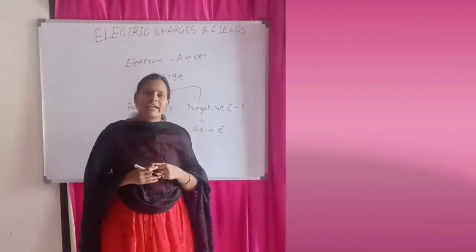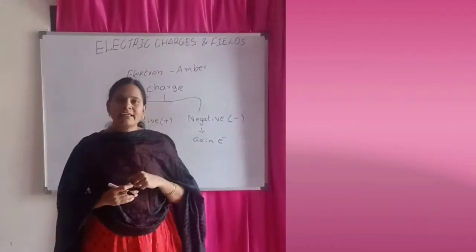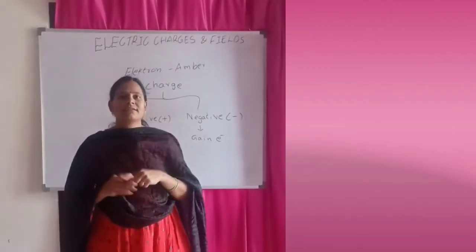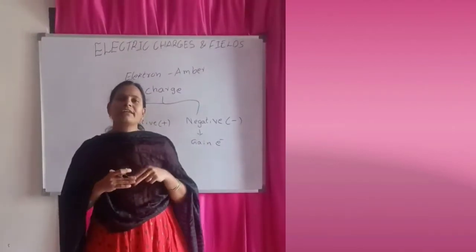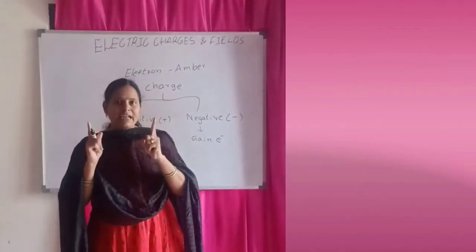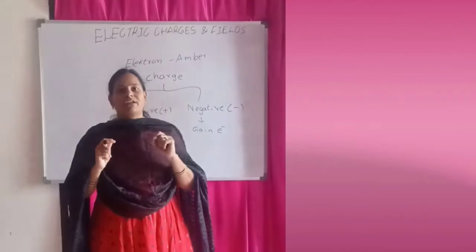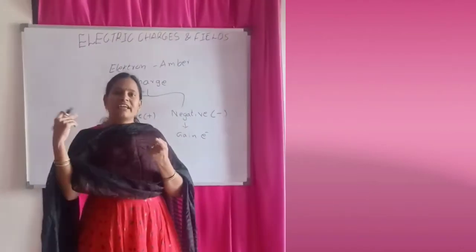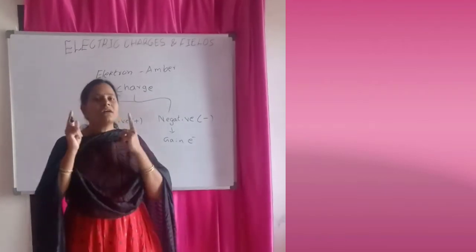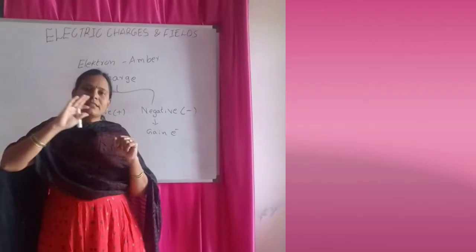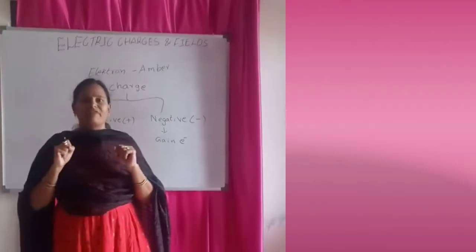And here is one more activity. In the first example we took glass rods, and in the second example we are taking two plastic rods. When you rub the two plastic rods with cat fur, the two plastic rods will repel, and the plastic rod will attract the cat fur.